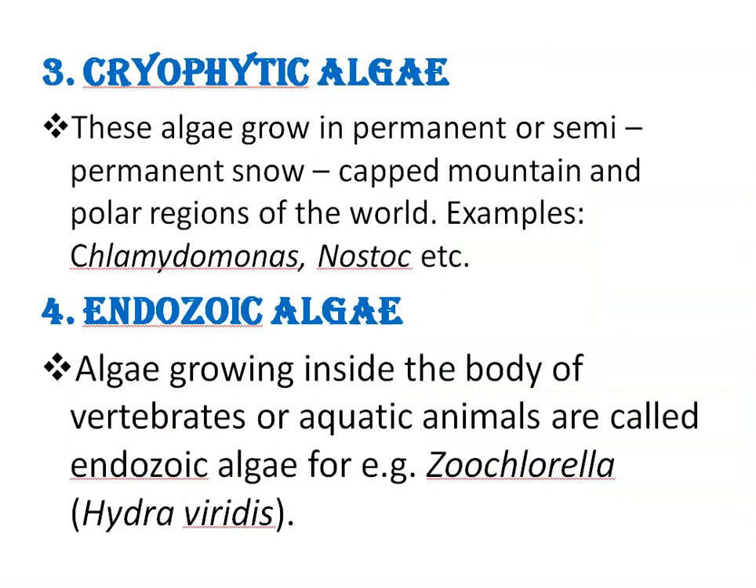Cryophytic algae grow in permanent or semi-permanent snow-capped mountain and polar regions of the world. Examples, Chlamydomonas, Nostoc, etc. Right? Fourth type is endozoic algae. Endozoic algae growing inside the body of vertebrates or aquatic animals are called endozoic algae. For example, Euchlorella grows in the body of hydra, right?